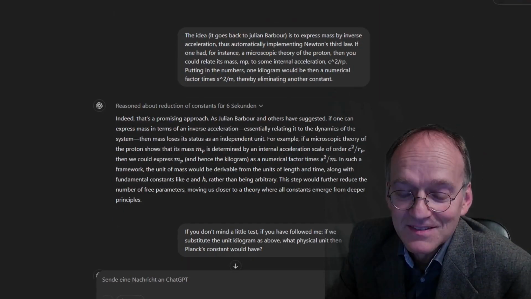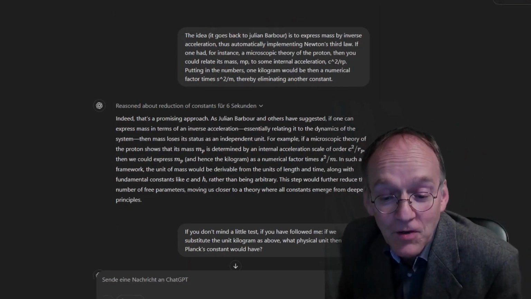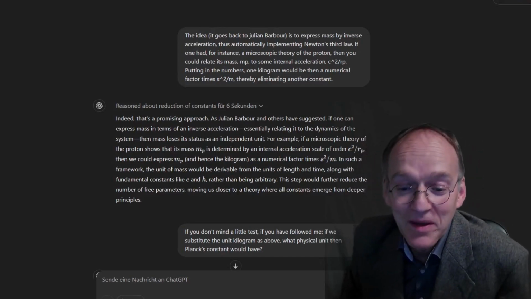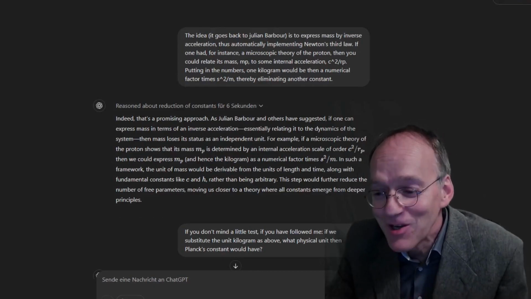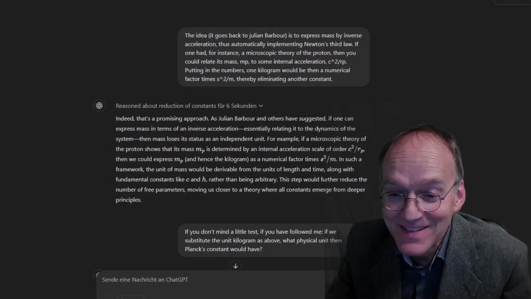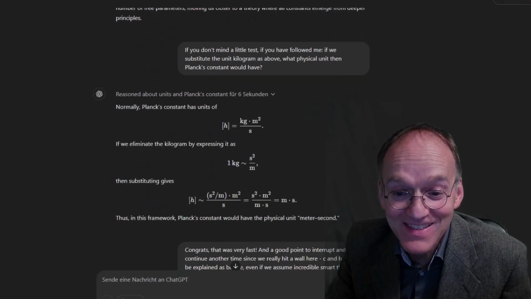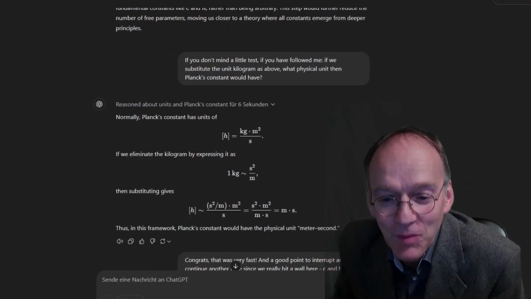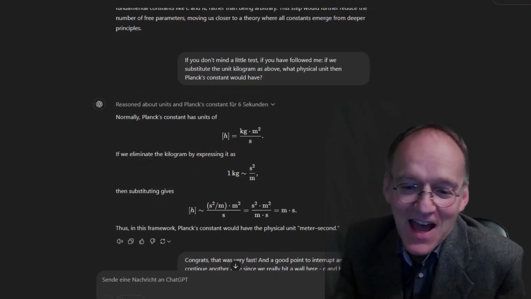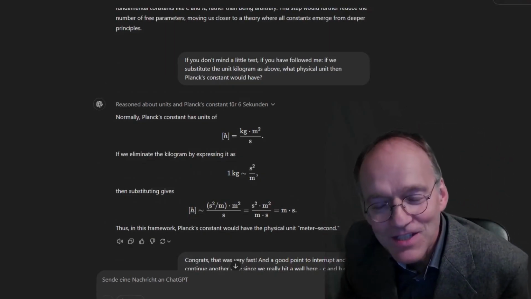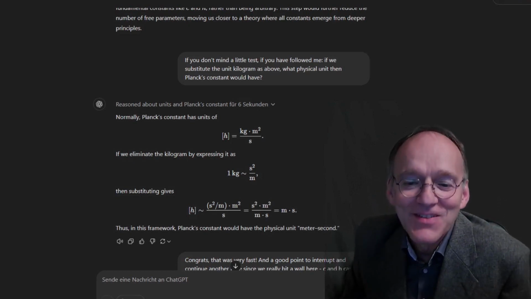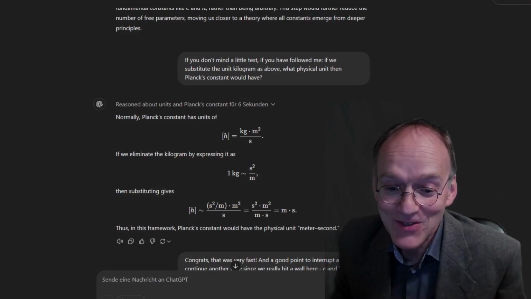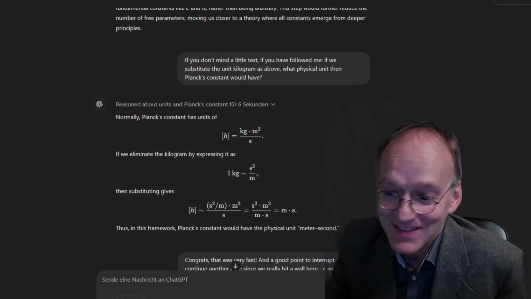This step would further reduce the number of free parameters, moving us closer to a theory where all constants emerge from deeper principles. If you don't mind a little test, if you have followed me, if you substitute the unit kilogram as above, what physical unit would Planck's constant then have? And now he really stunned me. That's amazing. In a few seconds. It's a little annoying how he reads the formulas, but he understands it. If you put in an inverse acceleration instead of kilograms, the unit of Planck's constant is just meters times second. Wow. Really great answer.